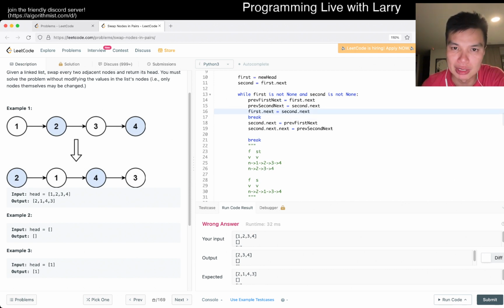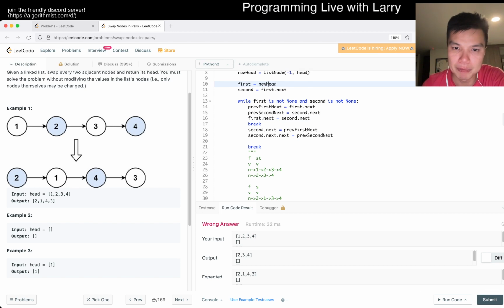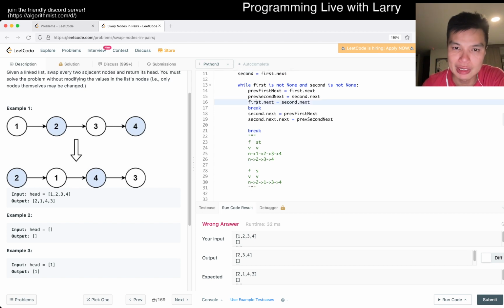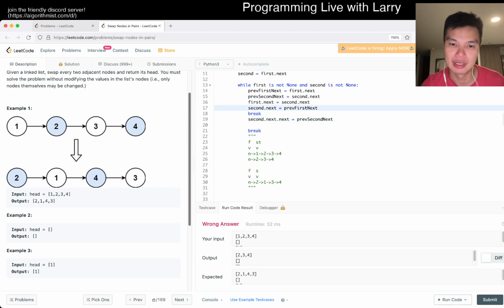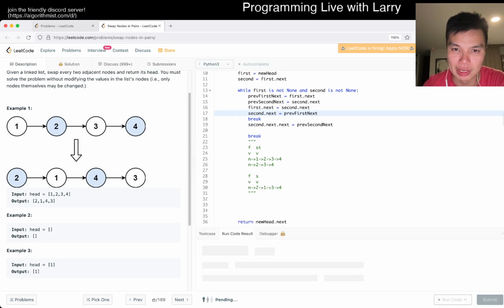We are able to skip from new head. Yeah, so here we set the first dot next is equal to second dot. Oh, that's why this is weird. Oh, no, this is right, because we wanted to point at the 2. Okay, I am really bad at this. Sorry, friends. And then after this, first dot next is equal to second dot next. So then here, it doesn't do anything, if I recall from earlier, right?